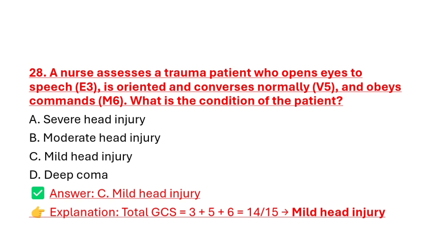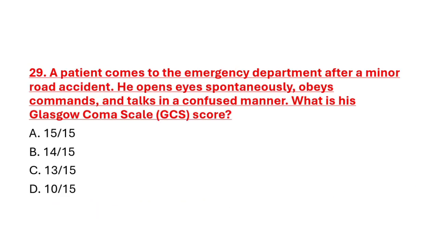We calculate GCS. We said that patient opens eyes to speech, so eye score would be 3, and is oriented and converses normally, so verbal response score would be 5, and obeys command, so motor response score would be 6. 3 plus 5 plus 6 is equal to 14, so total score is 14 out of 15, and it indicates mild head injury.